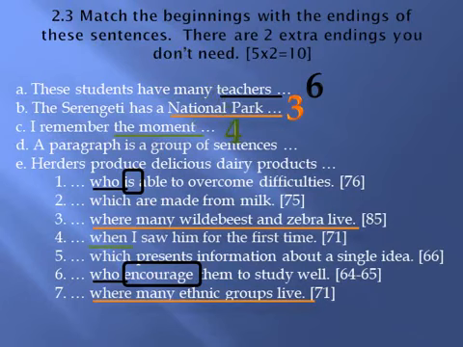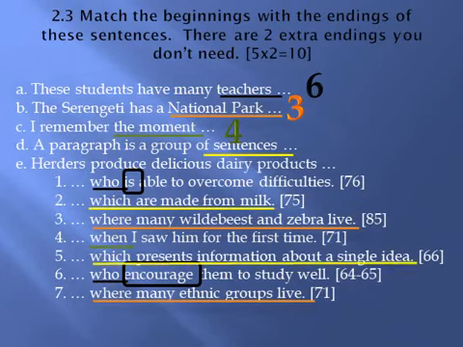D. A paragraph is a group of sentences. A paragraph is a group, a thing. What connects a thing? Which. A paragraph is a group of sentences which are made from milk? I don't think so. Which present information about a single idea.